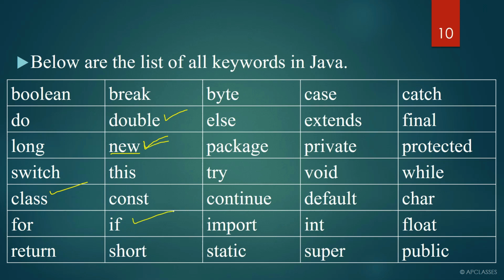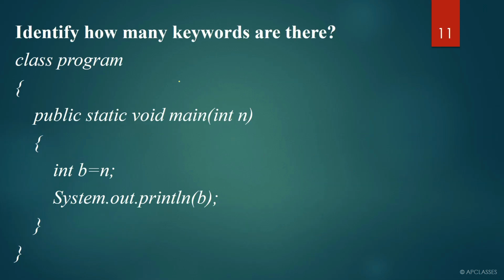If is a keyword. And here static is a keyword. Int is a keyword. Void is a keyword. Similarly, we have public as a keyword. So these are a few keywords which you are quite familiar with, but in our upcoming classes we are going to discuss some more keywords, right? Now let's identify a few keywords here. What can be the keyword here? Class is the first keyword, public is the second keyword, static is the third keyword.